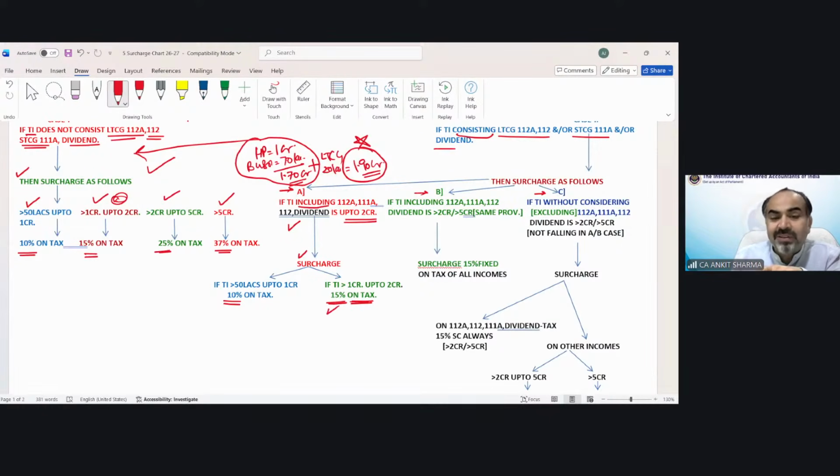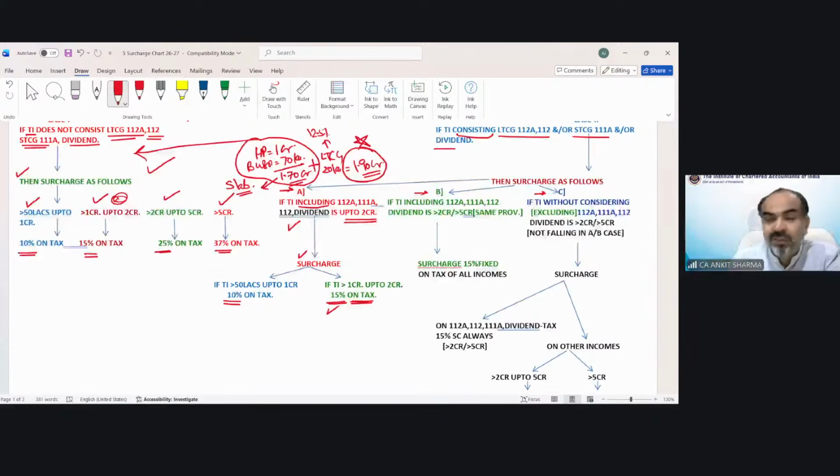This is not the tax rate. These are surcharge rates on tax. So tax will be calculated accordingly. On this 1.70 crore, tax would be as per slab rate. On this long-term capital gain, the special rate of tax, either 12.5% etc., would be applicable. So whatever the tax of these two incomes, we are discussing what will be the surcharge rate. So 15% would be the surcharge rate on the tax of the 1.90 crore income.